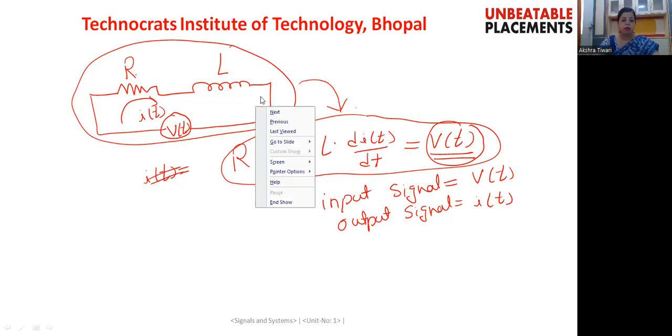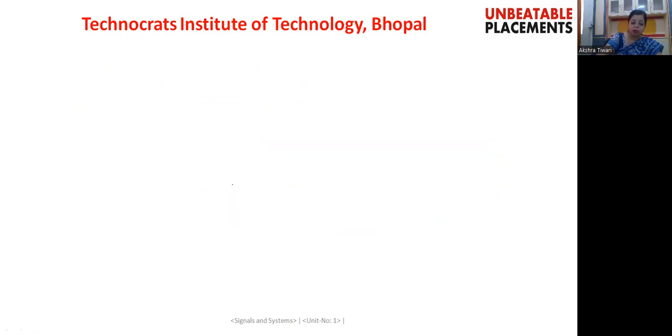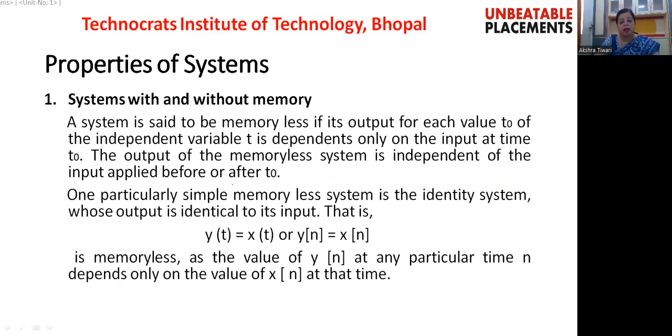So till now we have seen that a system will be processing the input signal and generating the output signal. And here in signals and systems, we will be considering each and every system in terms of mathematical expressions. Now, coming to the properties of the system, we may have a number of properties associated with each system.